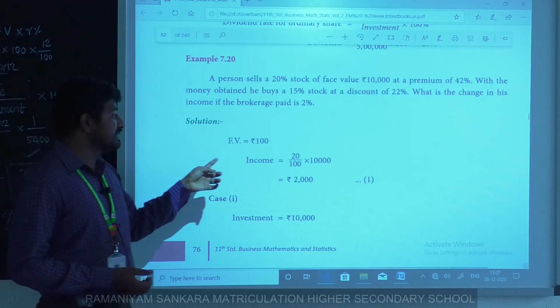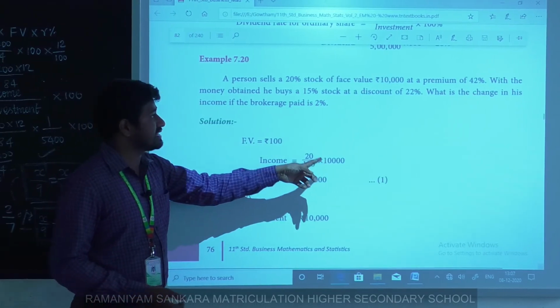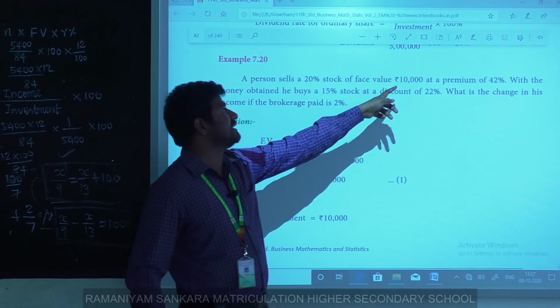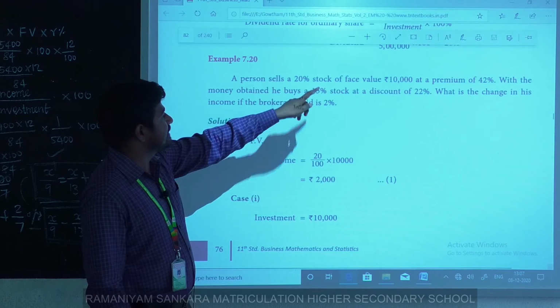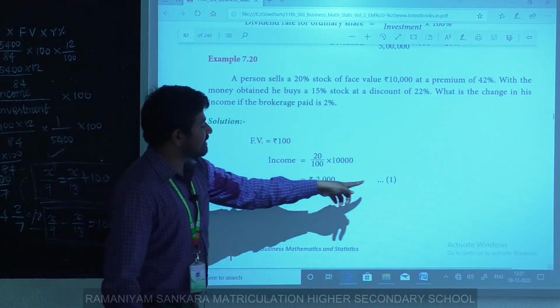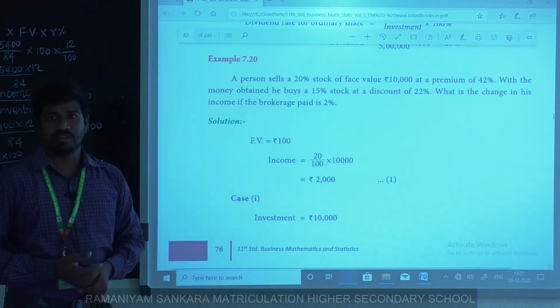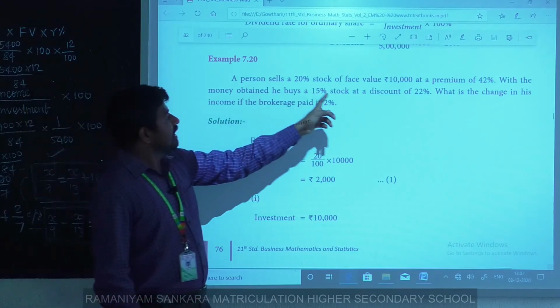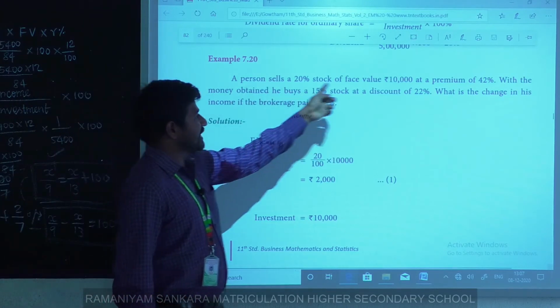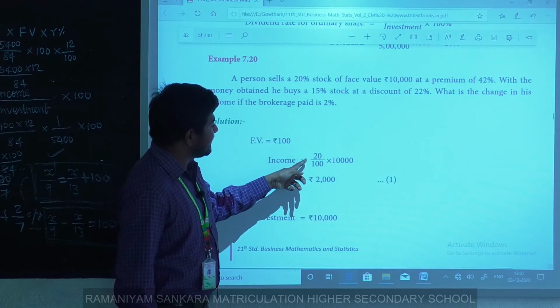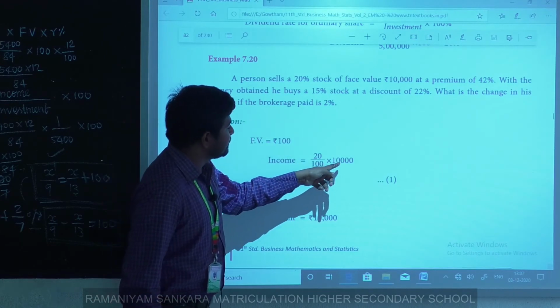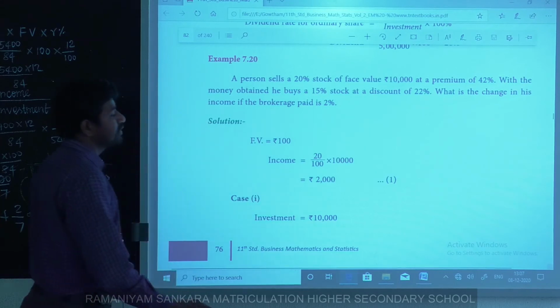Okay, income equals: first, 10,000 rupees is the face value, and here it is a 20% stock, so 2,000 is the income. Very simple. First you consider the first statement, and income equals 20 by 100 into 10,000 rupees.